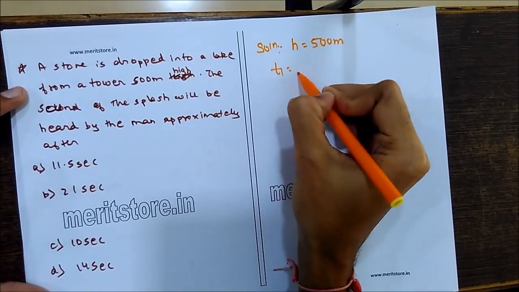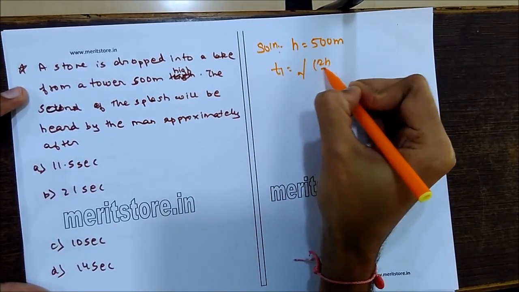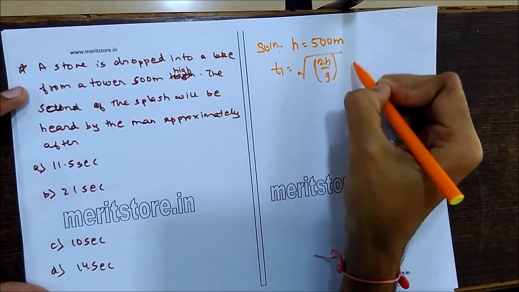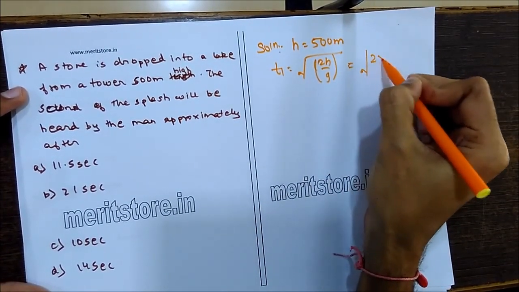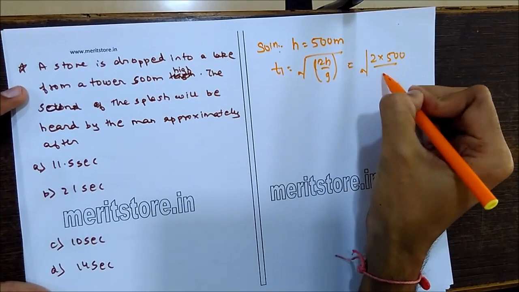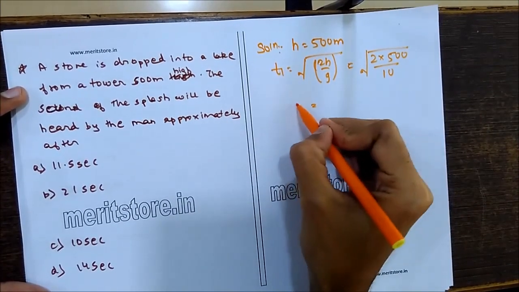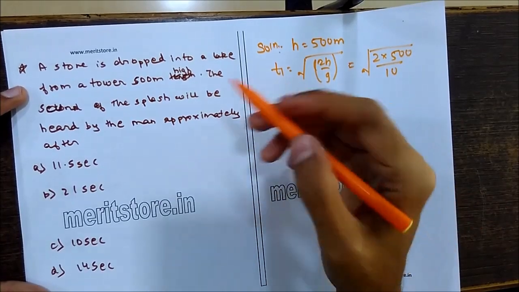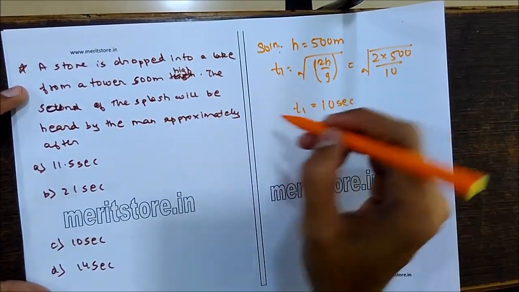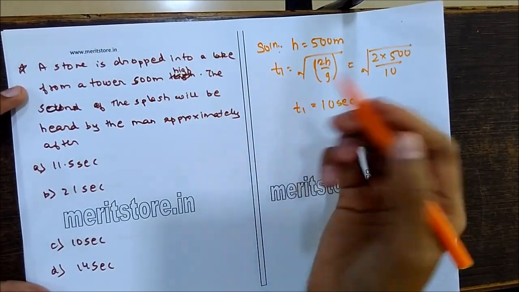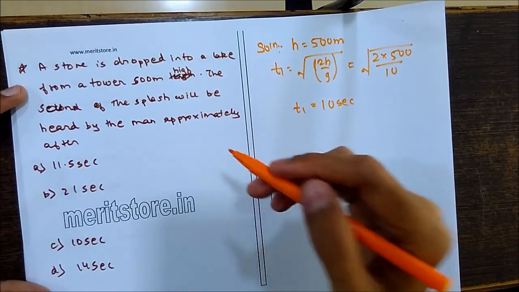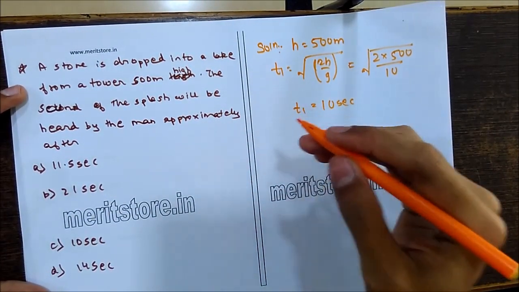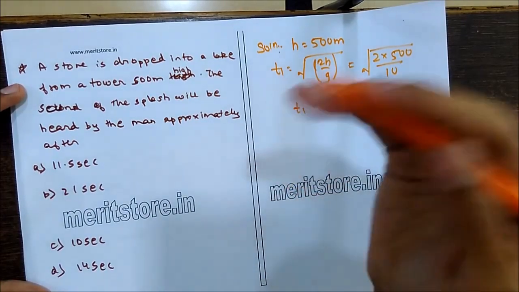So we will find the time taken for the stone to reach the lake. T1 is equal to the square root of 2h upon g. We get the values: 2 into h is 500, upon g, which we can take as 10. So the value of T1 comes out to be 10 seconds. So it takes 10 seconds for the stone to fall down to the lake. Okay. Next thing, now we'll find the time taken by the sound to go from the lake to the man.